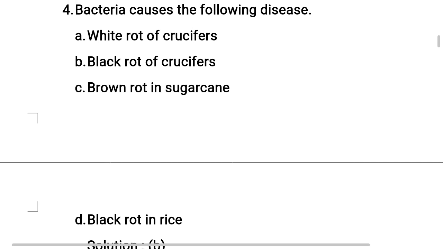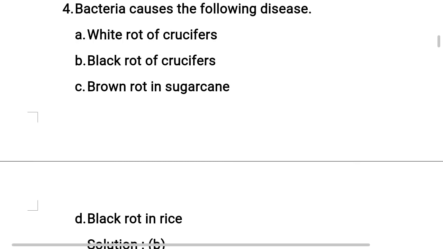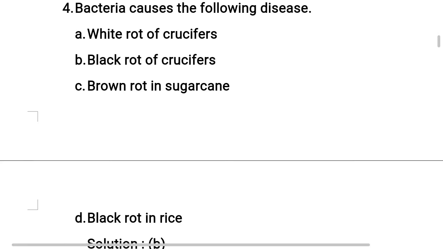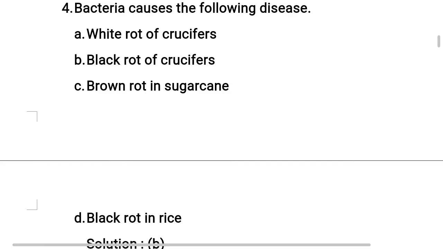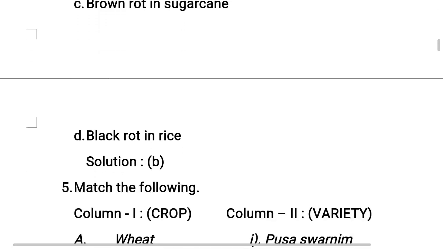So black rot is caused by bacteria. As we already learned, on the surface of the crucifer leaves, black colored spots can be identified very easily because of this bacteria. Hope you understood the explanation. Correct answer is option B.